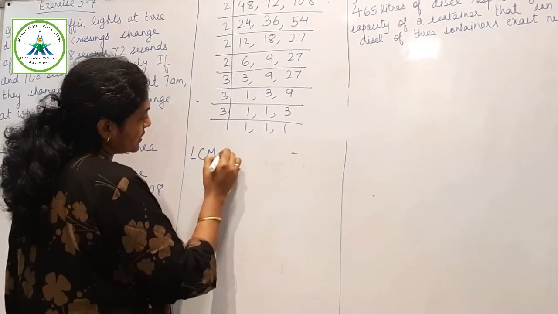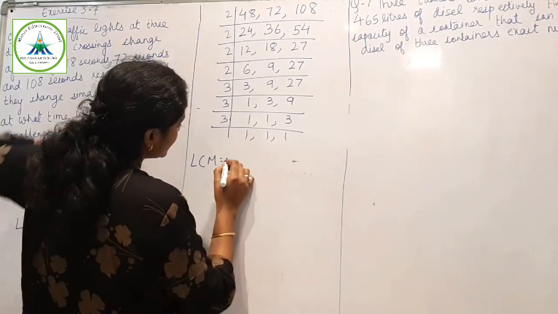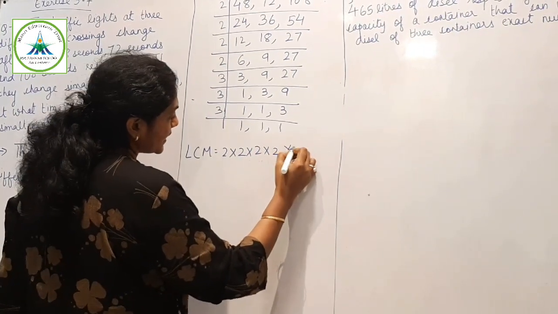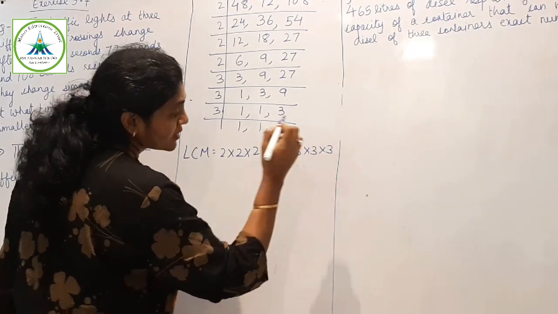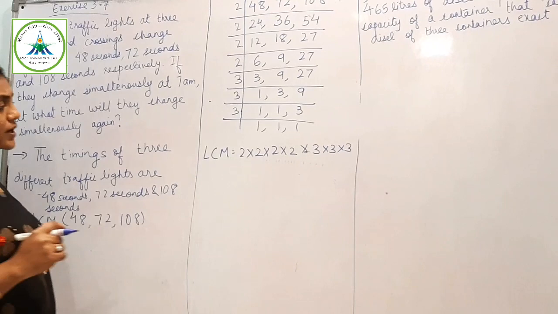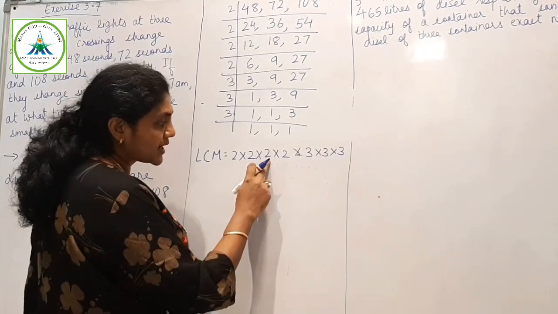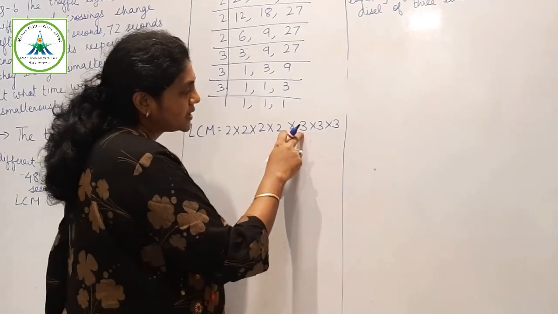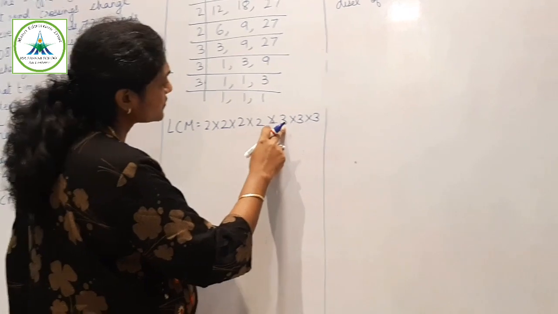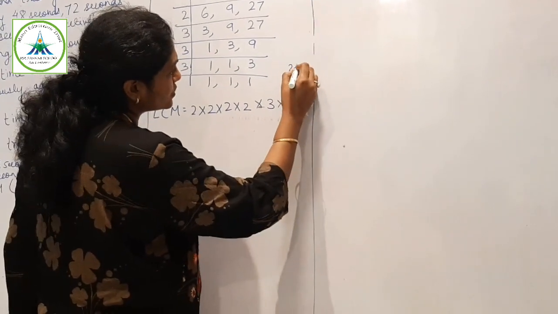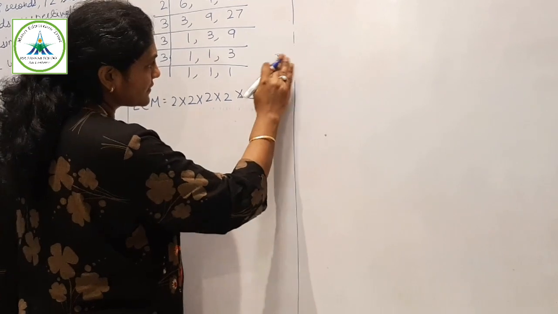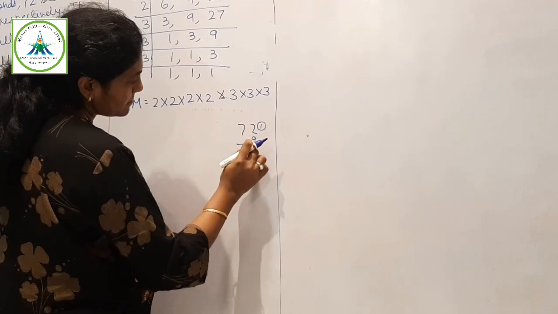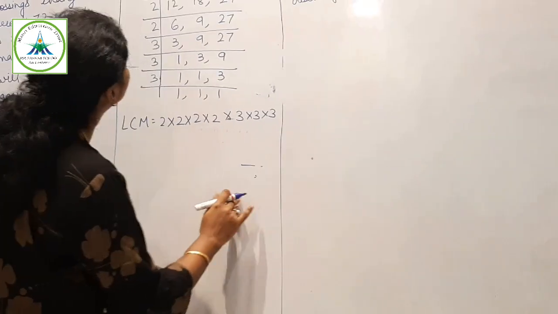So LCM will be equal to 2 into 2 into 2 into 2, 3 times 3, right? So when you find the product, 2 2s are 4, 4 2s are 8, 8 2s are 16, 16 into 3 is 48, and 48 into 3... One minute, I will check it.